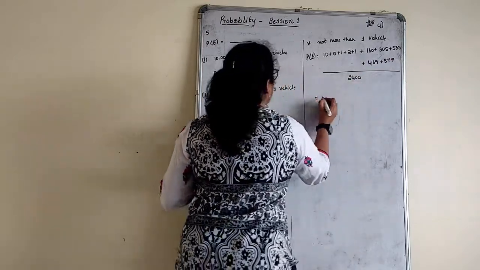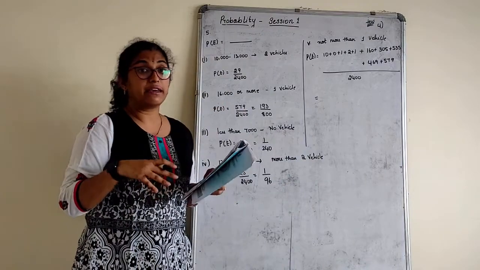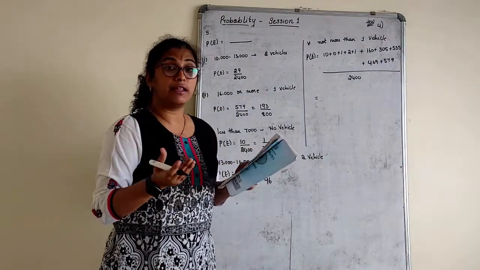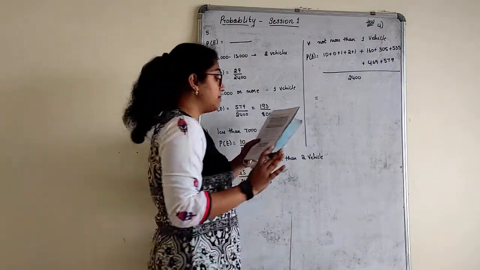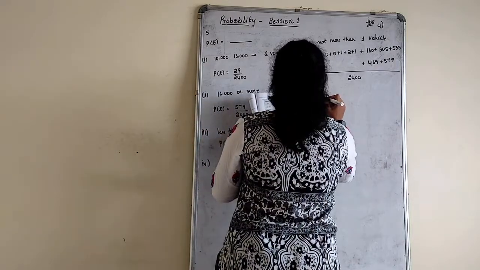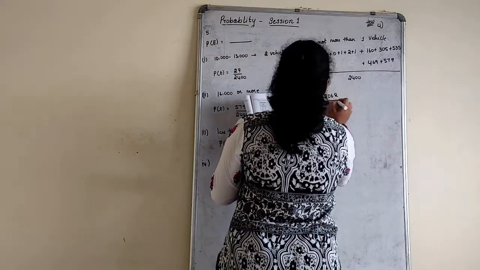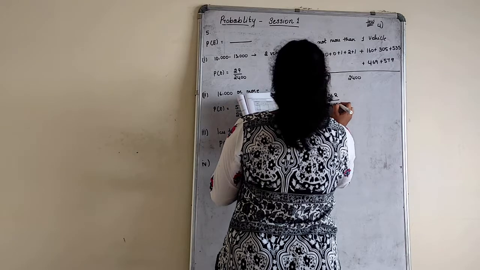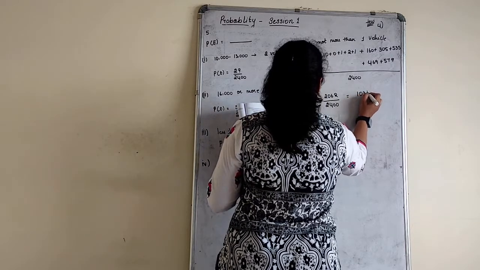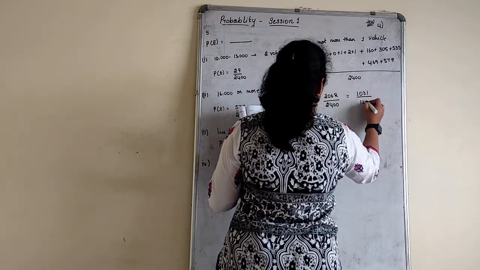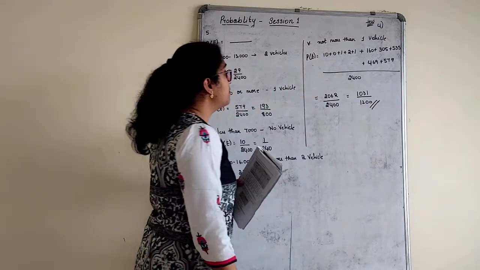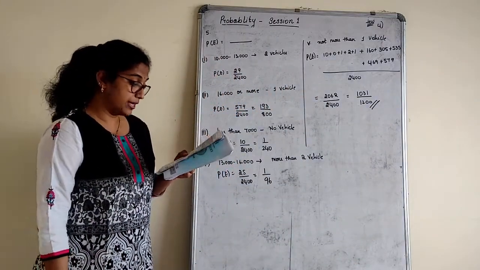Got it now? Those owning 0 vehicles as well as 1 vehicle, not more than 1. That means no vehicle and 1 vehicle will come in that. Total will come up to 2062 divided by 2400. Answer is 1031 by 1200. Formula is a must at the beginning, what you write.